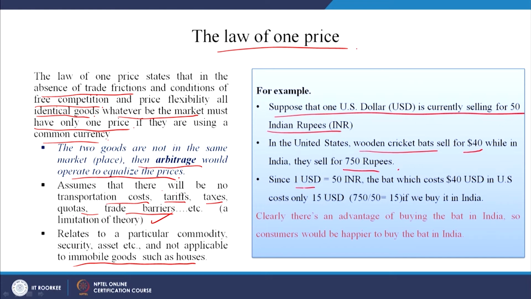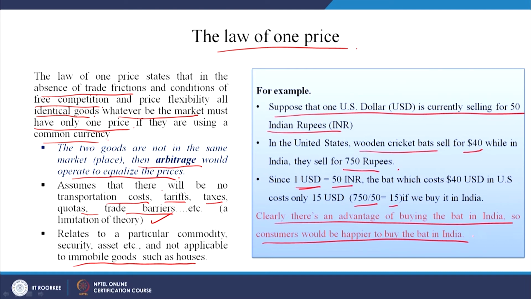Since $1 is 50 Indian rupees, the bat which costs $40 in the US would cost how much in Indian rupees? 40 into 50 is 2000 rupees in Indian currency, whereas we are actually getting it for 750. So, clearly there is an advantage in buying the bat in India. Consumers would be happier to buy the bat in India.